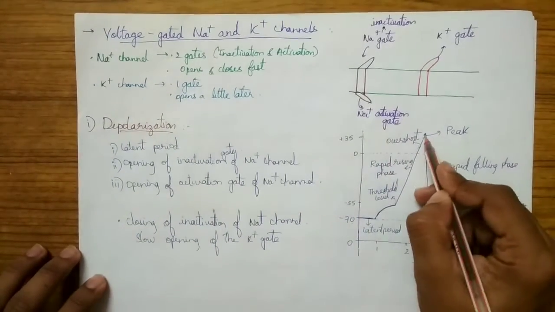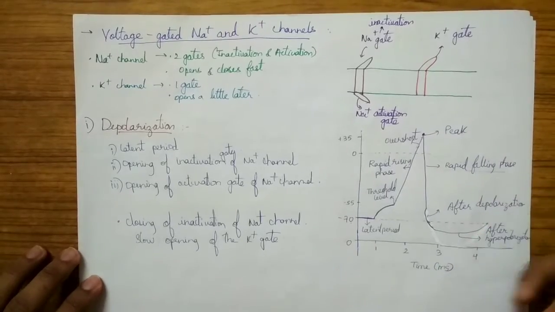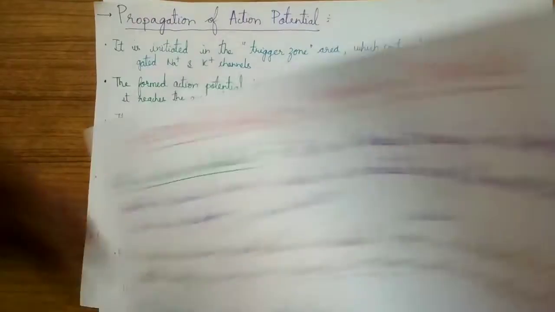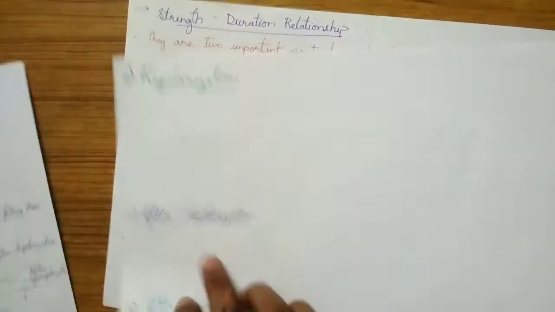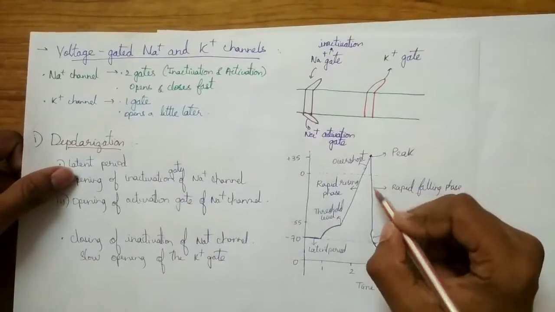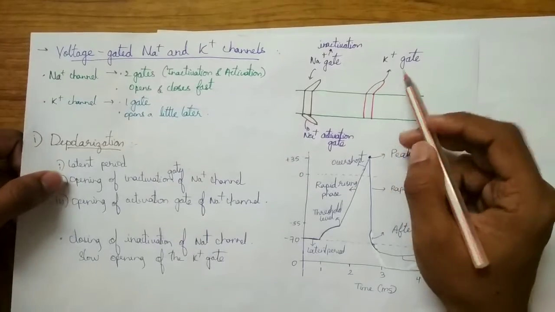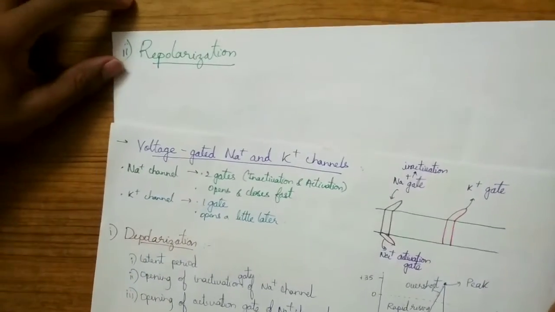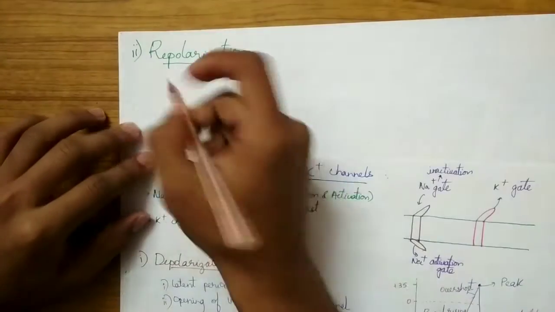So after the peak, there will be a rapid falling phase, which is nothing but the repolarization phase. In this repolarization phase, the repolarization is mainly due to the opening of the K plus gate. So when the K plus gate opens, there will be rapid efflux of K plus ions.